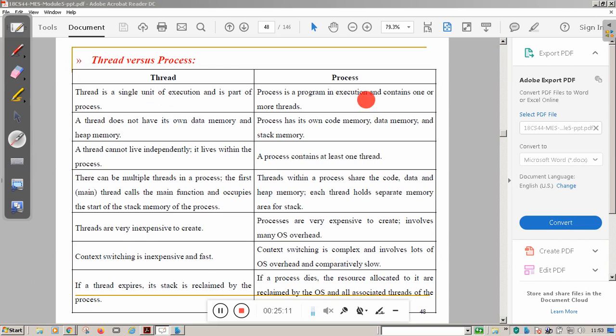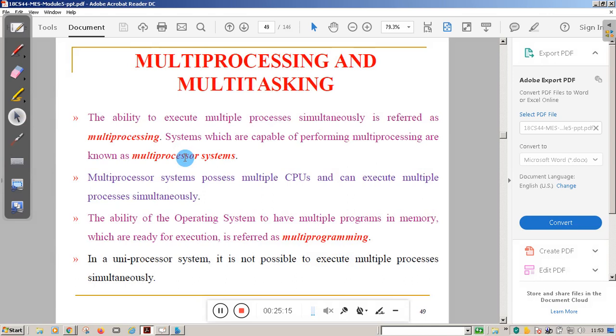So this is the difference between thread and process. Now, multiprocessing and multitasking. So what do you mean by multiprocessing and multitasking? Multiprocessing, the ability to execute multiple processes simultaneously, is called multiprocessing. Systems which are capable of performing multiprocessing are known as multiprocessor.